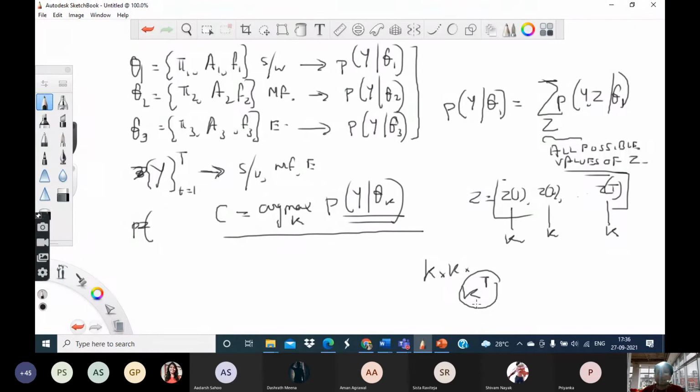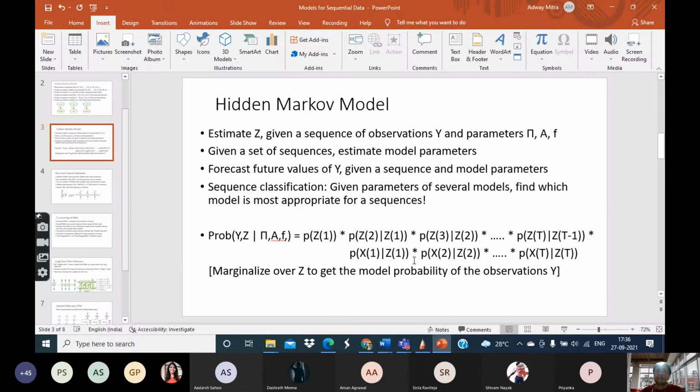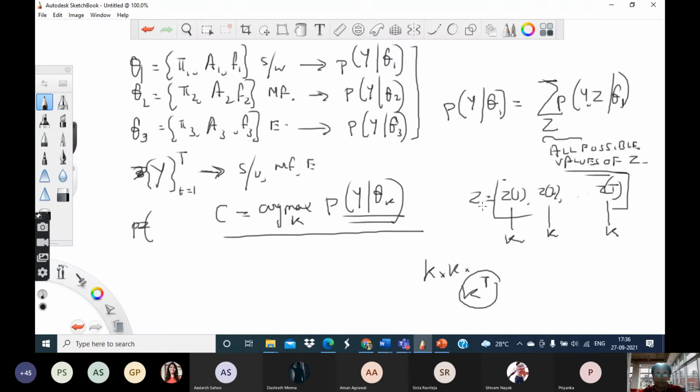So you can understand that this is not such a simple thing. If K and T are high, then you'll have to do a huge amount of calculations. Fortunately, it is not so difficult. You can actually do this calculation in a rather straightforward way by making use of certain mathematical properties of hidden Markov models. Those properties are straightforward, but for the sake of time, we'll not go into it. But let us just say that we can marginalize over all possible values of z to calculate this thing.